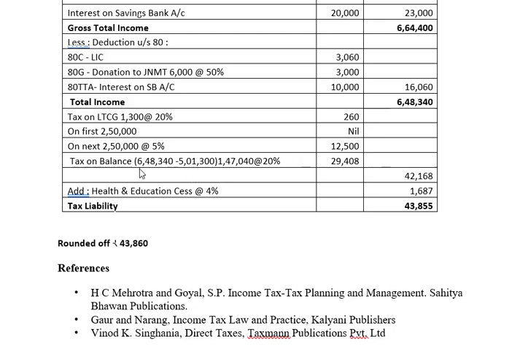Now, from the total income 6,48,340, let us deduct 5,01,300. So we get the balance 1,47,040, and on this balance at the rate of 20% comes to 29,408. So the total tax will be 42,168, and on this 42,168 we shall provide 4% health and education cess, which comes to 1,687, and therefore the total tax liability is 43,855, and when we round it off it becomes 43,860.